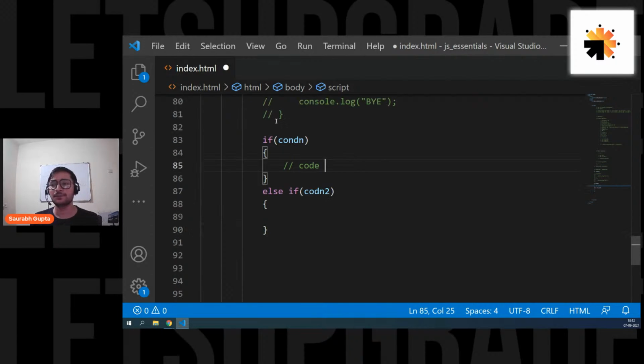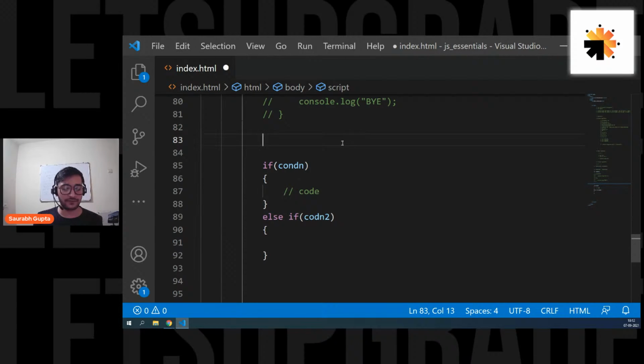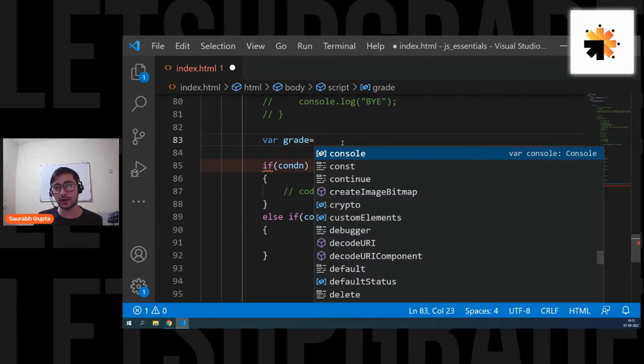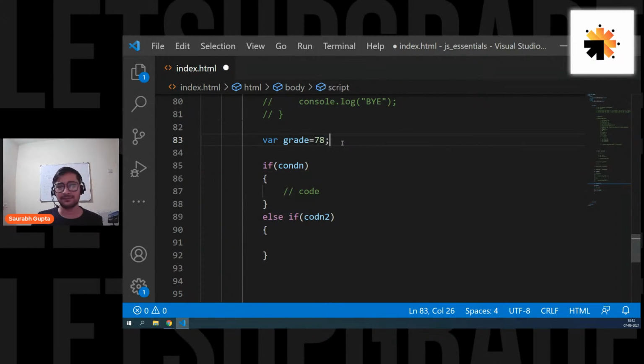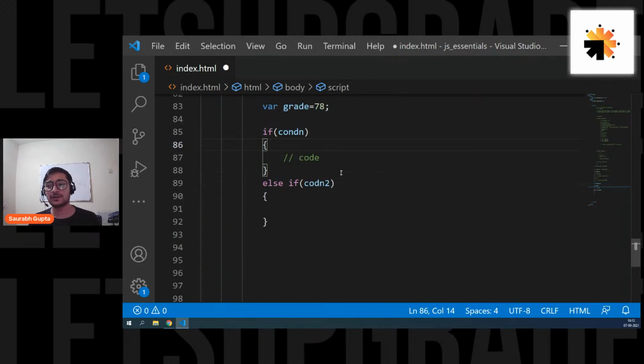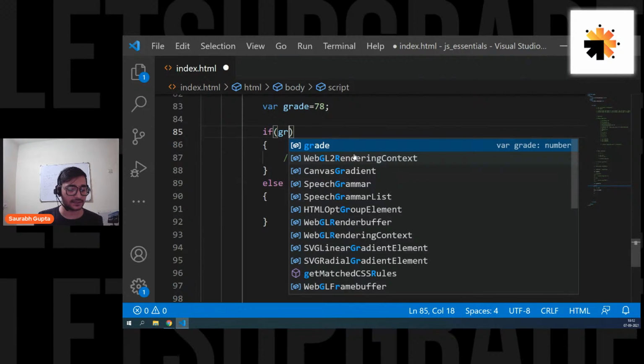Now just to check it, let's do one thing. Let's create a variable. Okay guys, just to test this, we are creating a simple variable. So let's call it grade. Everyone please focus. Okay, grade, and let's give it 78. That's fine, just anything for now. So grade 78. Let's write some condition like this.